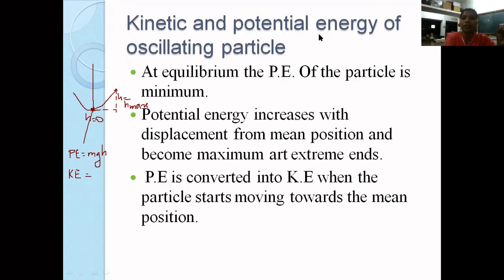At that point, the particle is still, and therefore there will be no forces, there will be no kinetic energy acting on the particle. The particle is still, therefore velocity is equal to 0. Half mv square will go to 0 at extreme position. At mean position, your height is equal to 0, therefore h will go to 0, and the potential energy will be equal to 0.